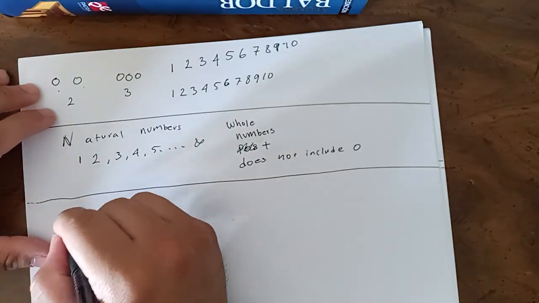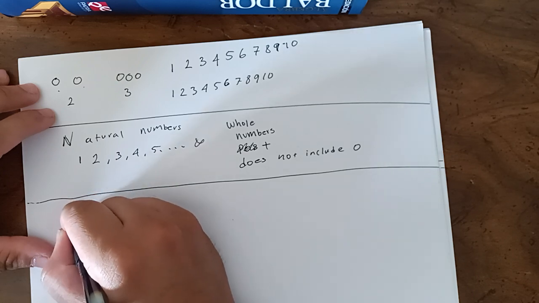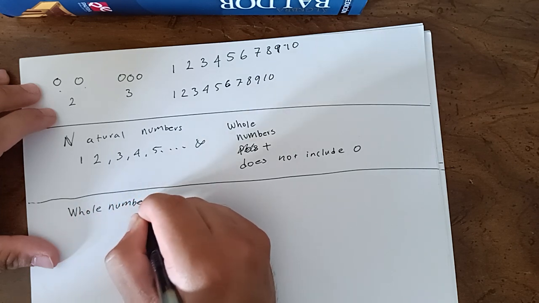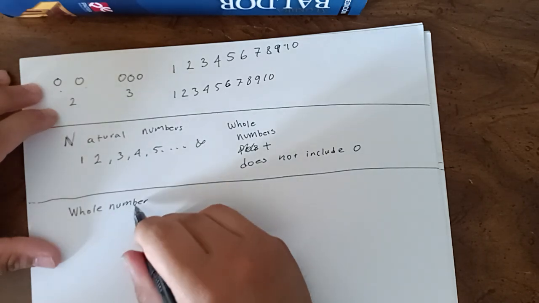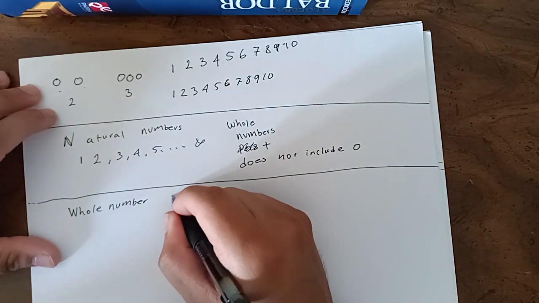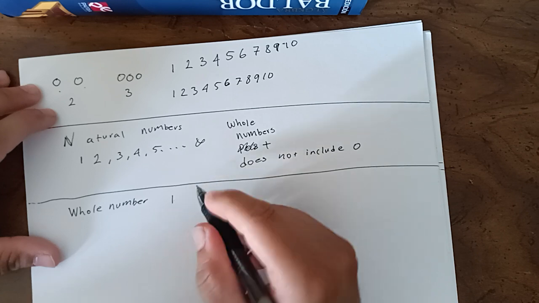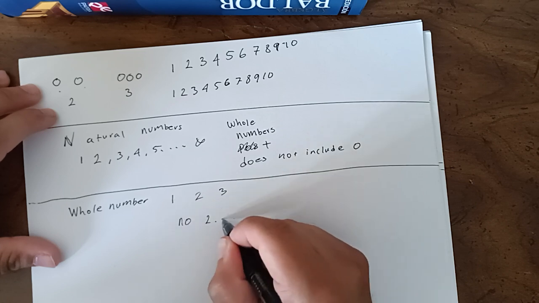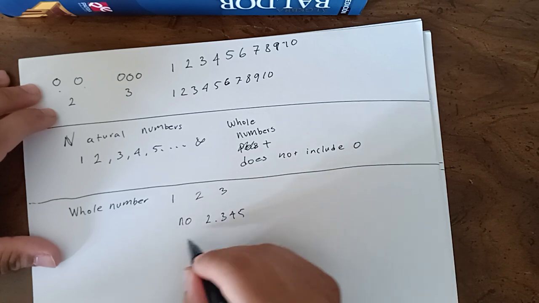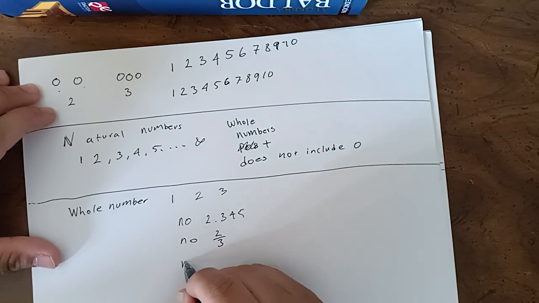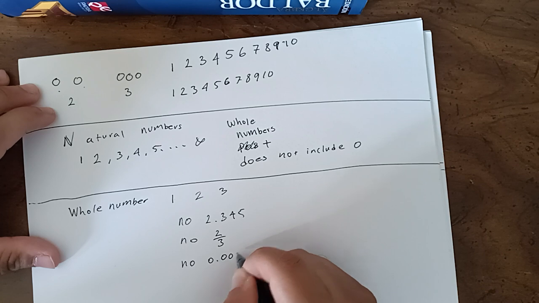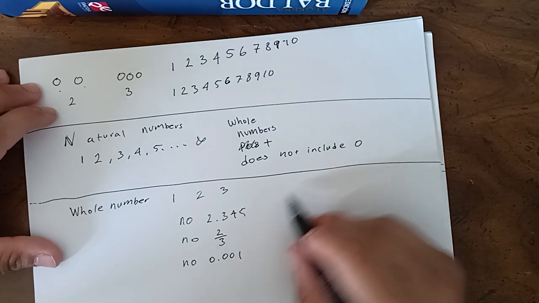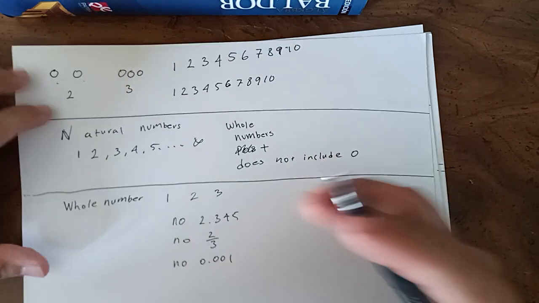The next kind of number we're going to be talking about are called whole numbers. Don't know why the book has them after this one, but yeah. A whole number is just a complete number. There's no dot, 3, 4, 5, no 2/3, no 0.001, right? It's a whole number. So, no decimals, no fractions. It's complete. It's whole.